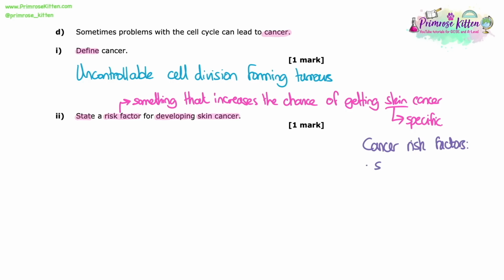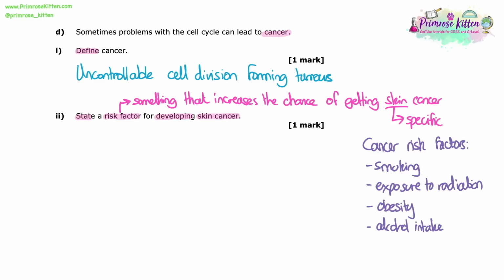We should have learned about some risk factors that increase your chance of getting cancer. The main ones are obviously smoking, also exposure to radiation, ionizing radiation specifically, and that's our link to physics. Obesity can also be an increased risk factor for cancer, and also large alcohol intake or prolonged alcohol intake. Technically all of these can be risk factors for cancer.